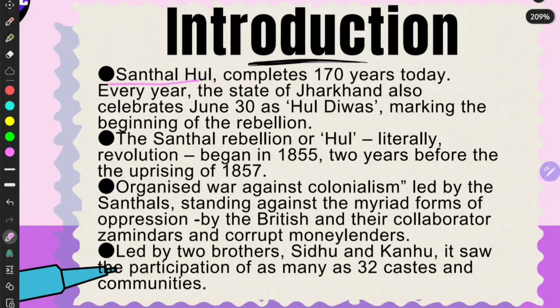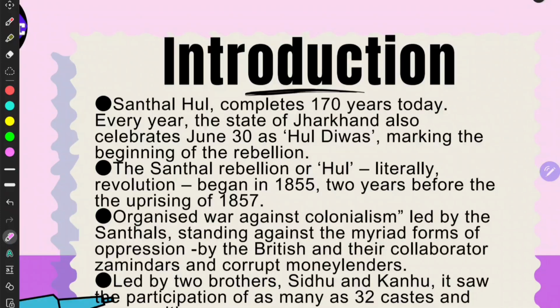The Santhal HUL completes 170 years today, right? Every year the state of Jharkhand celebrates June 30. Remember this date, June 30, that is the last day of June. Give the June to Santhals, you can remember it like that: give the June to Santhals as HUL Diwas, marking the beginning of this rebellion.